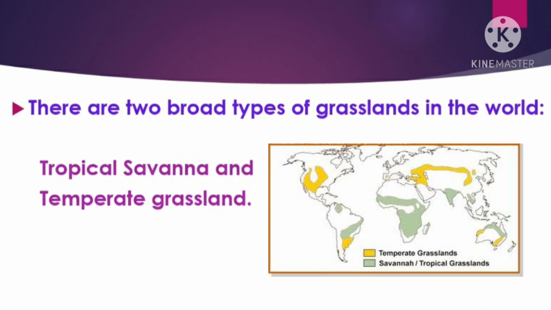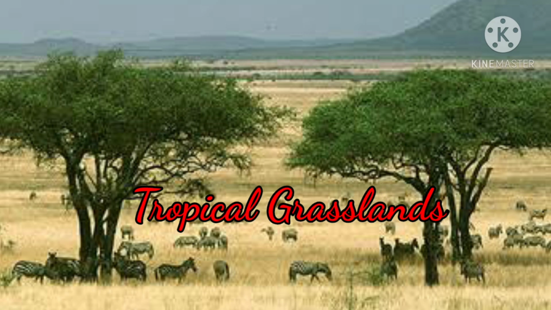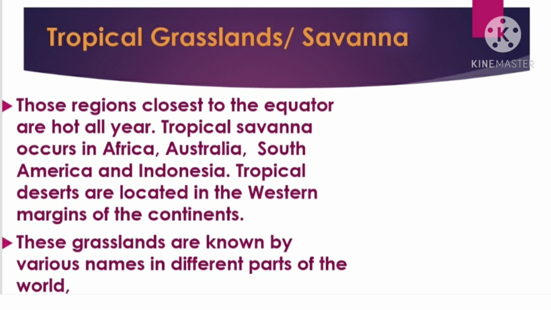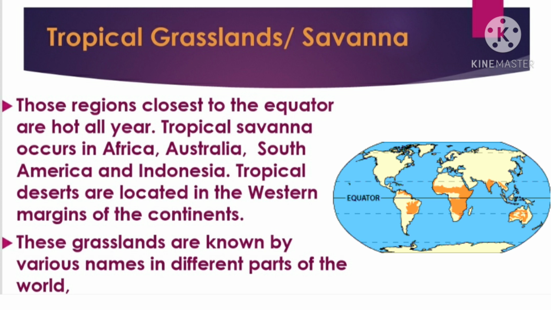Now, children, there are two broad types of grassland in the world: tropical savanna and temperate grasslands. Children, let's first talk about tropical grasslands. Now, as you already know, these tropical grasslands are also called savanna. Those regions which are close to the equator are very hot throughout the year, and these grasslands are found near the equator, or you can say on either side of the equatorial regions.